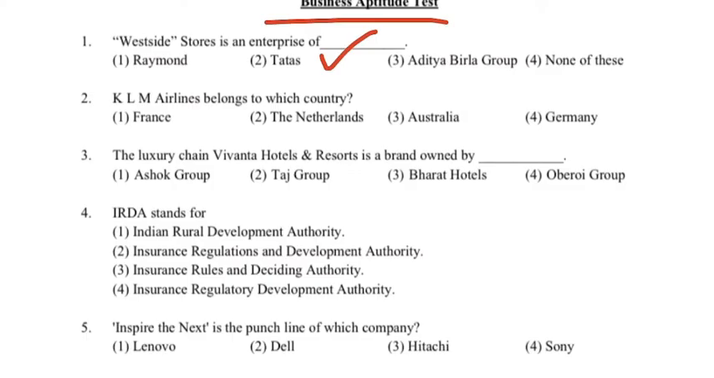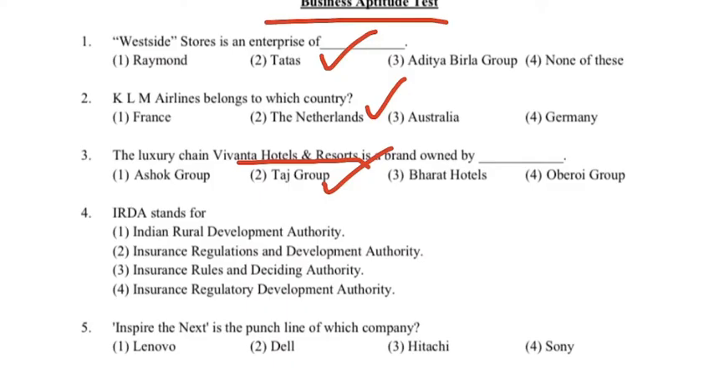Next question is: KLM Airlines belongs to which country? Options are France, Netherlands, Australia, and Germany. So the correct answer to this question is the second option, which is the Netherlands. Next we have: the luxury chain Vivanta Hotels and Resorts is a brand owned by. Your options are Ashok Group, Taj Group, Bharat Hotels, and Oberoi Group. So the correct answer is Taj Group, the second option.